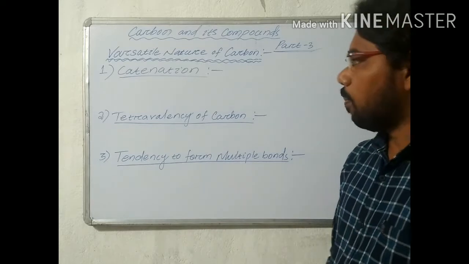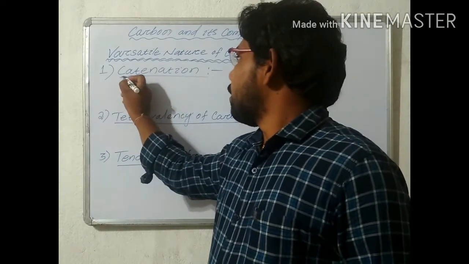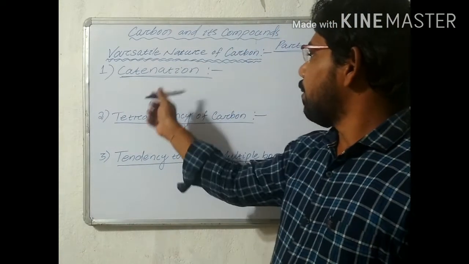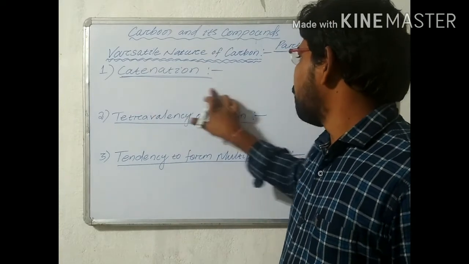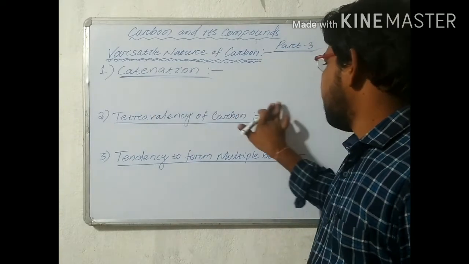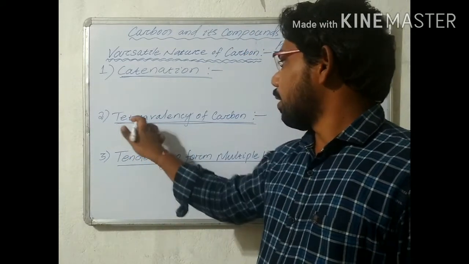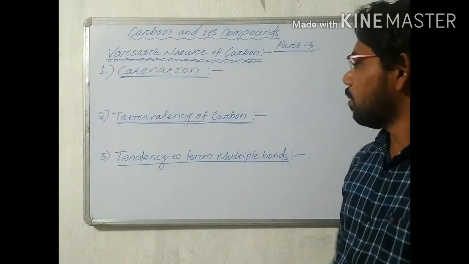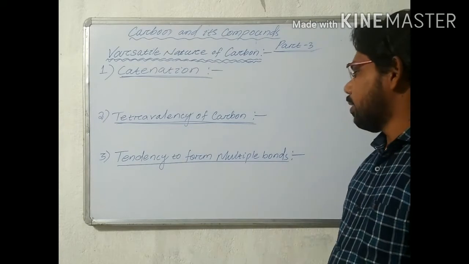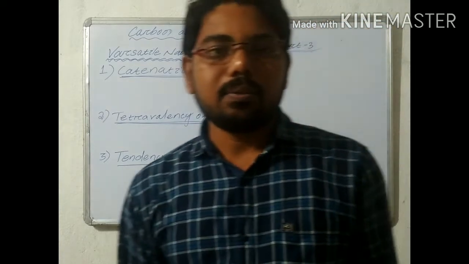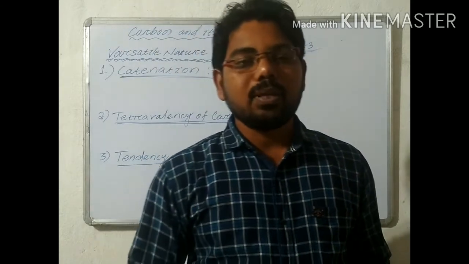Carbon has these properties, and due to them such a large number of carbon compounds are present. The first property is catenation, the second is tetravalency of carbon, and the third is the tendency to form multiple bonds. These are the most important properties.